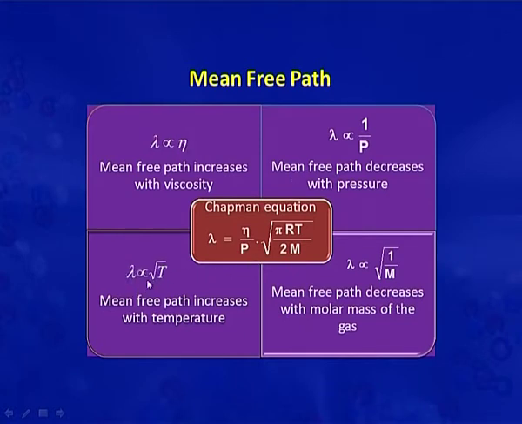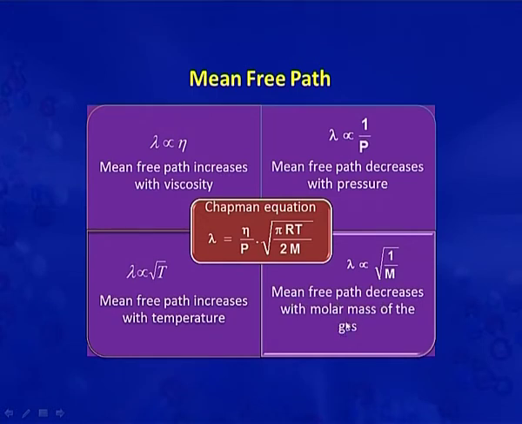Lambda is proportional to root T, which means the mean free path increases with temperature. And lambda is proportional to root 1 by m. It is clear from this expression that if the size of the gas molecule is larger, the mean free path is small.